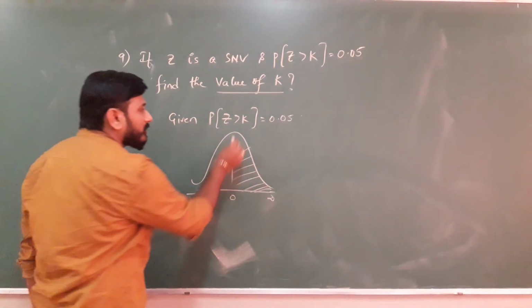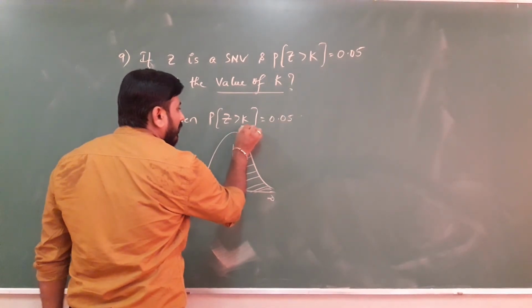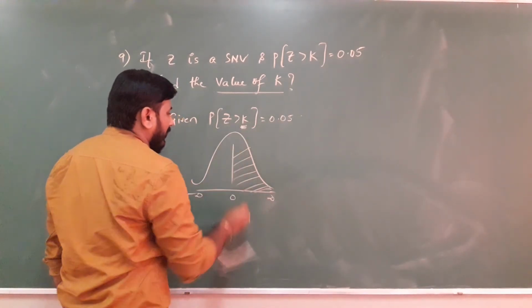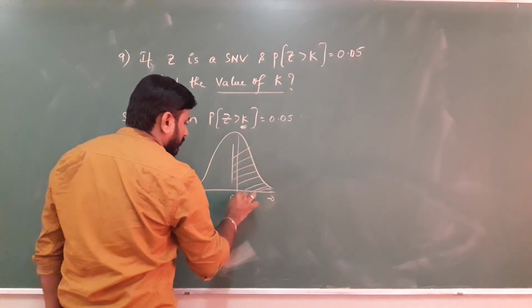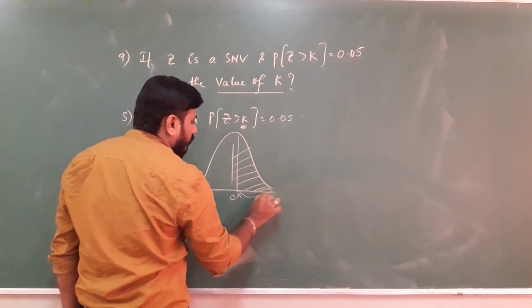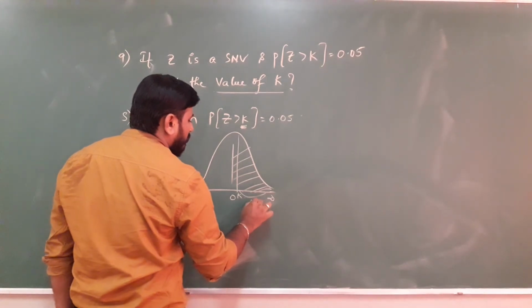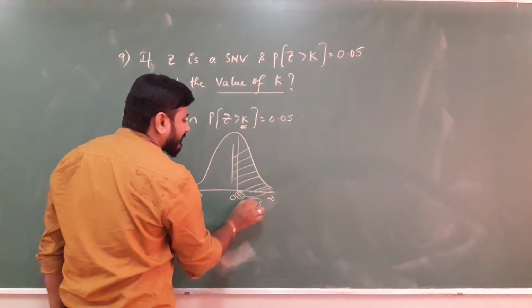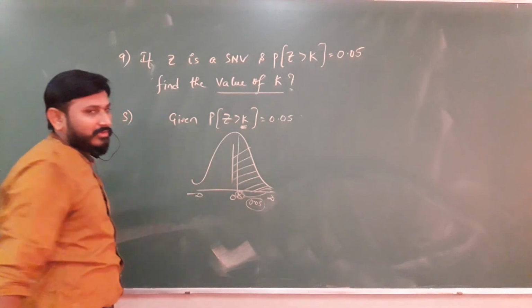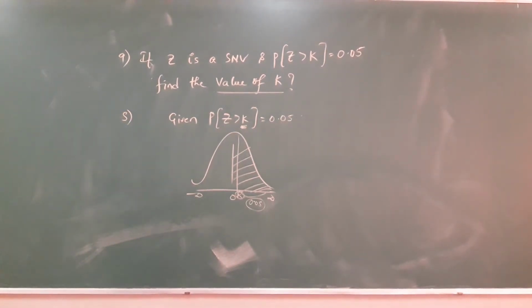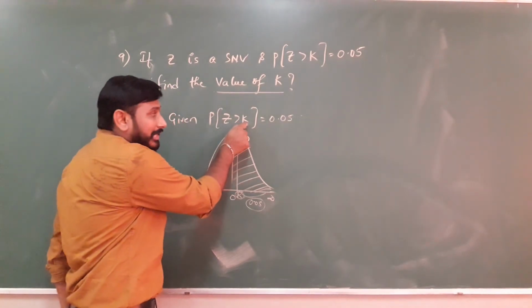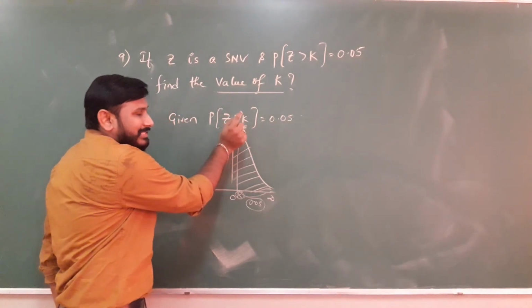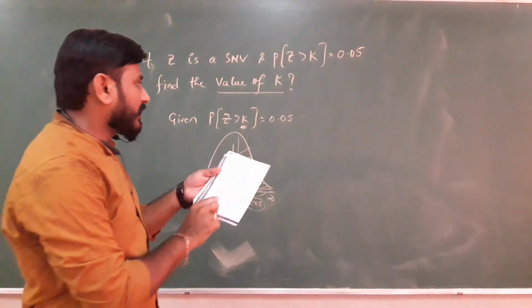So we need to find this K. Suppose this value is the K. Greater than K value, this whole area is 0.05. Now what is the value of K to get 0.05? That is the question. If you go through the tables, see, greater than positive K here, not negative K, remember always, plus K. So positive side.